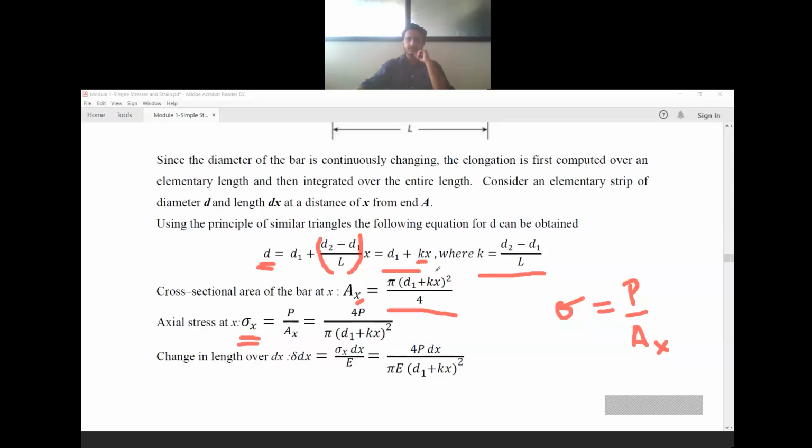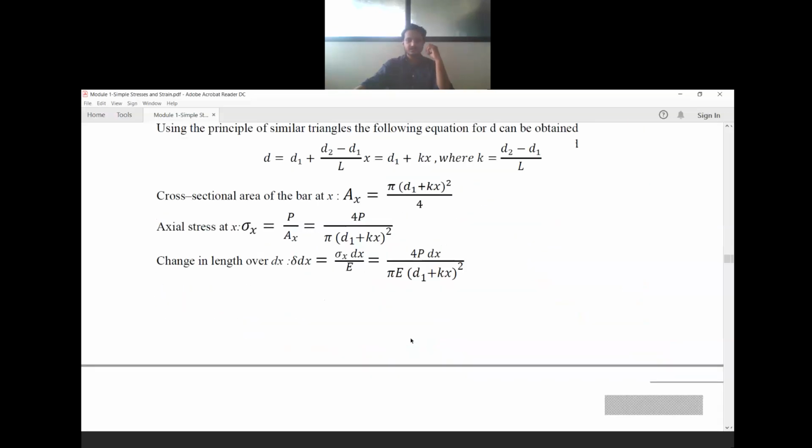We have the formula for Ax, and that is what we are substituting. So stress is P divided by pi d square divided by 4. The 4 comes to the numerator, so stress is 4P divided by pi into d1 plus kx whole square. This is the stress formula.